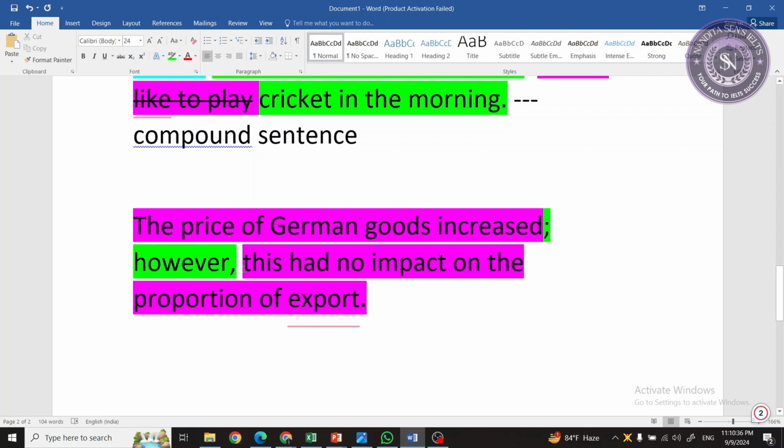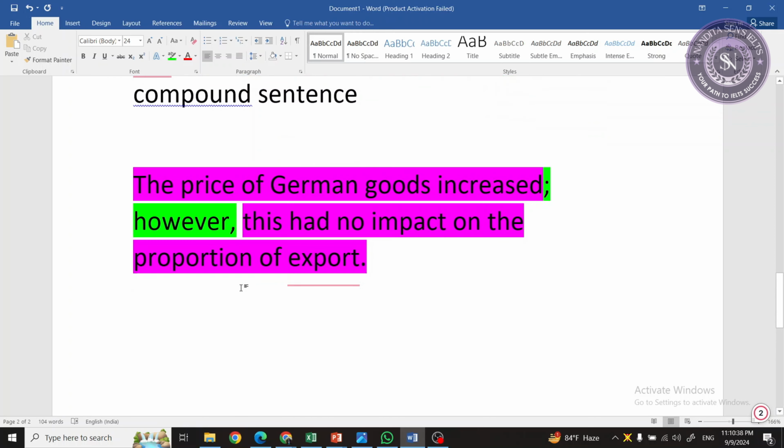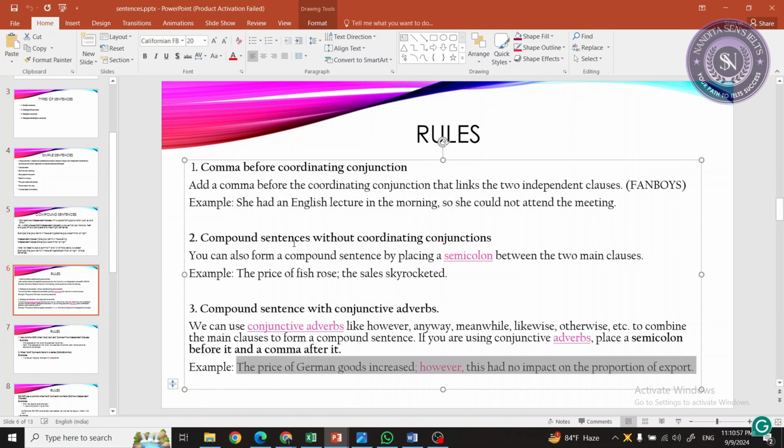However, clear? The price of German goods increased; however, this had no impact on the proportion of export. Any confusion thus far? No, ma'am, it's clear.